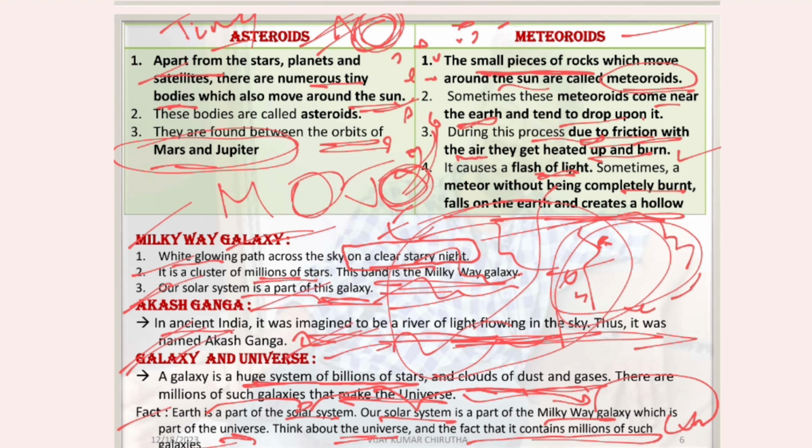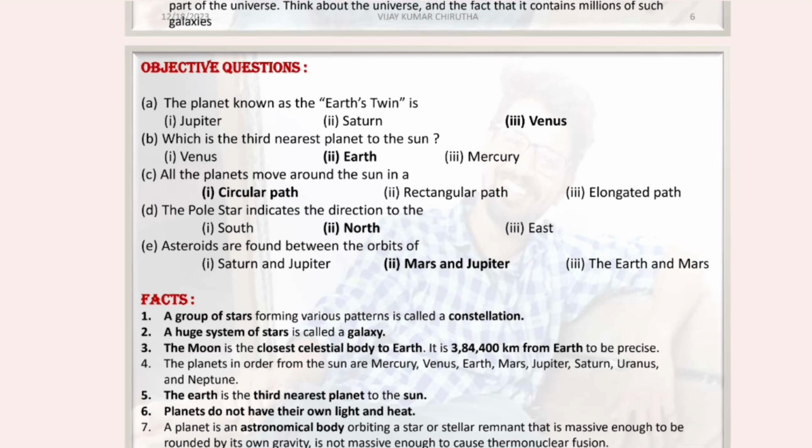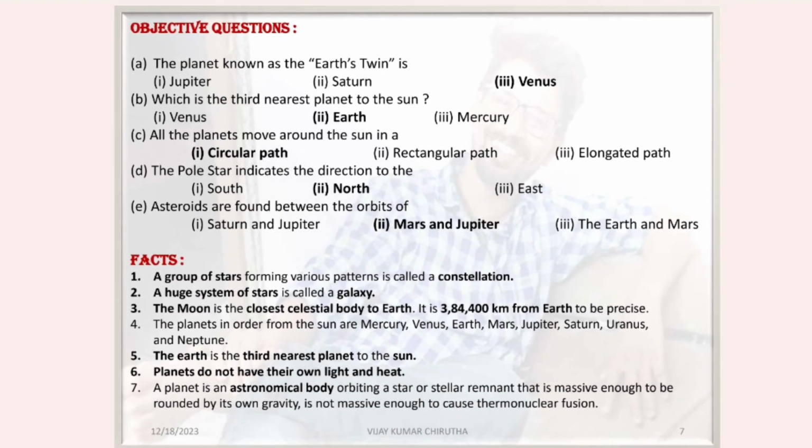What is Akash Ganga? What is Milky Way galaxy? What is the difference between asteroids and meteorites? So let's see some questions which are there in the NCERT. What is the planet known as the Earth's twin? We just discussed that, it is Venus.